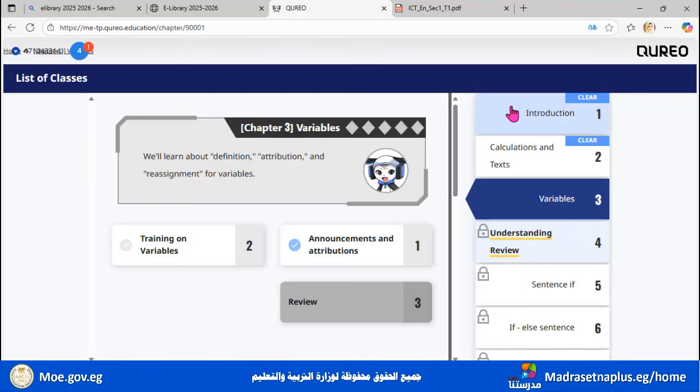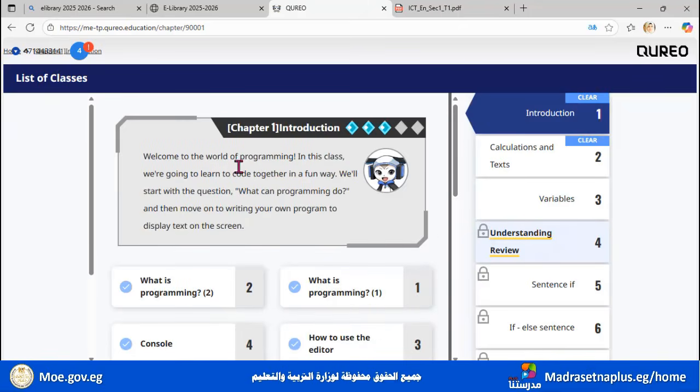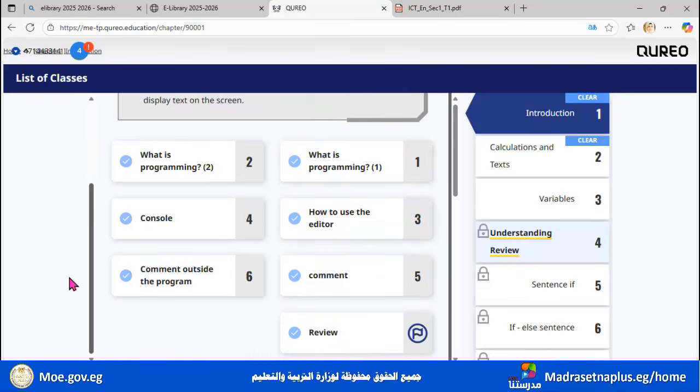So the introduction, as you can see here, has 6 lessons with a review at the end. So we have lesson 1, what is programming? Lesson 2, what's programming part 2? And 3, how to use the editor. 4, we have console. And 5, we have comments. 6, comment outside the program. And finally, we have a review, some questions for you.